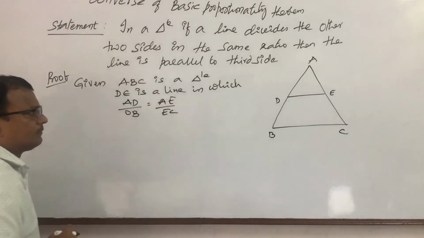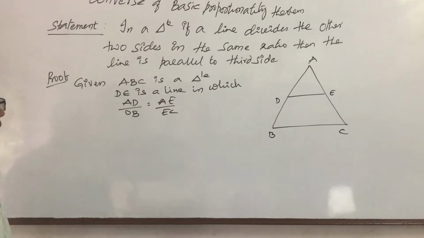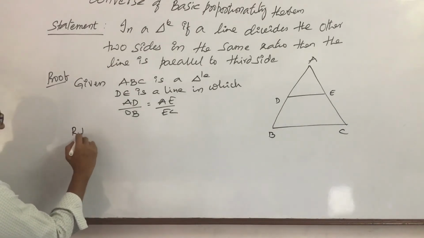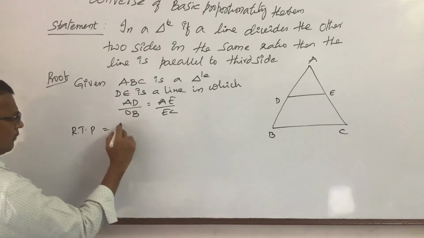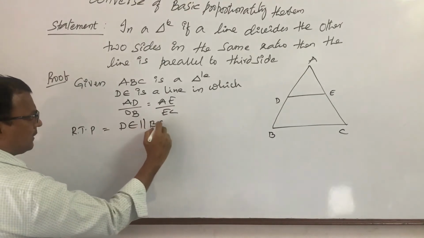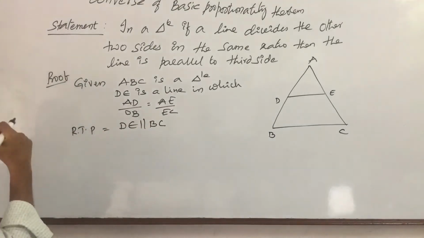He has given this. Required to prove (RTP): DE is parallel to BC.